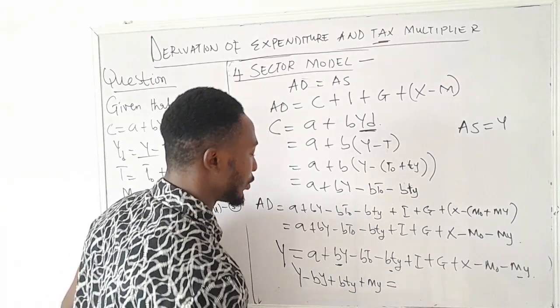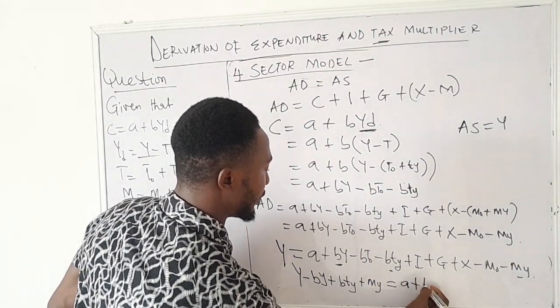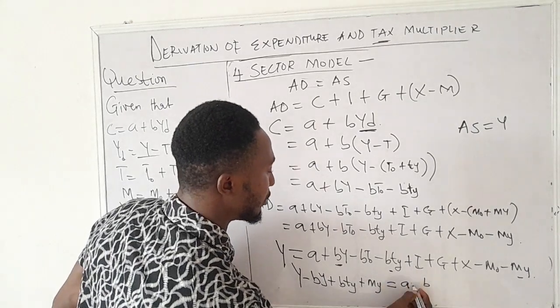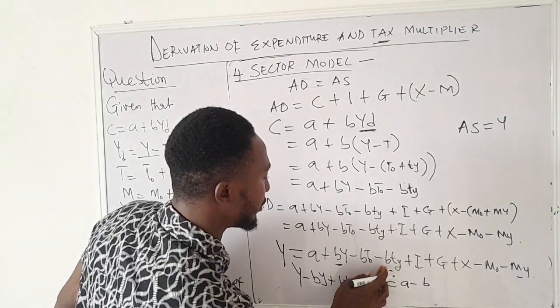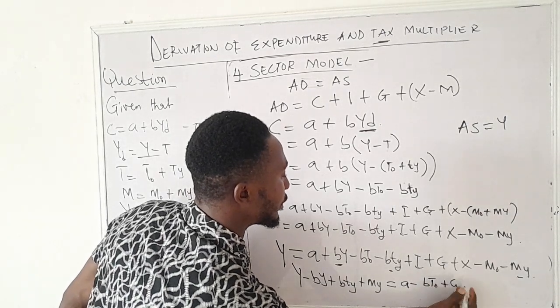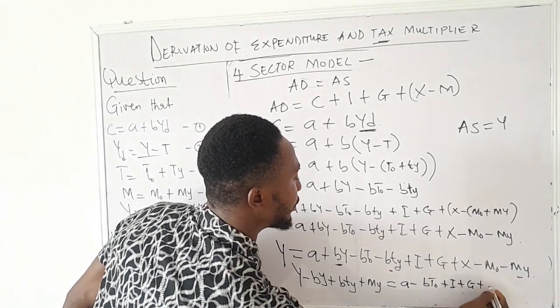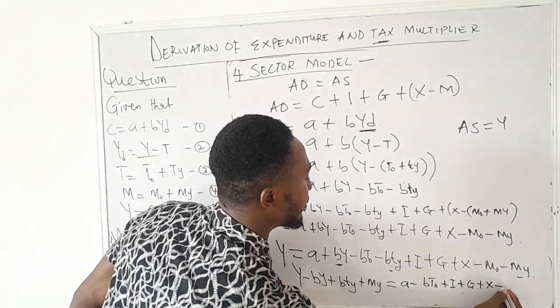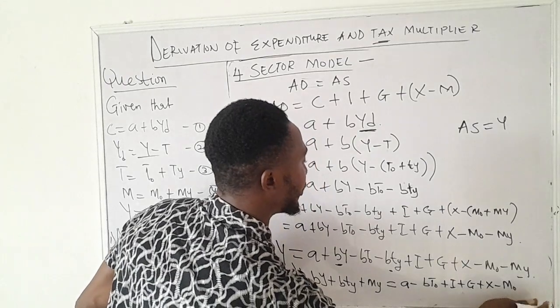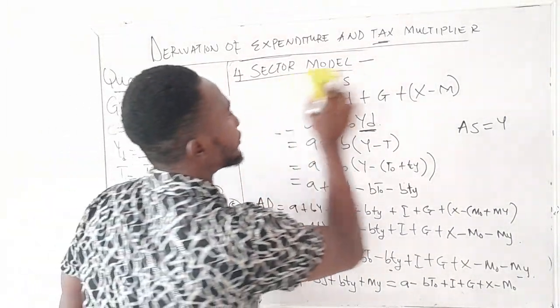And this is now equal to a minus bt0 plus I plus g plus x minus m0. So we have gotten this now, so I'll erase from here.